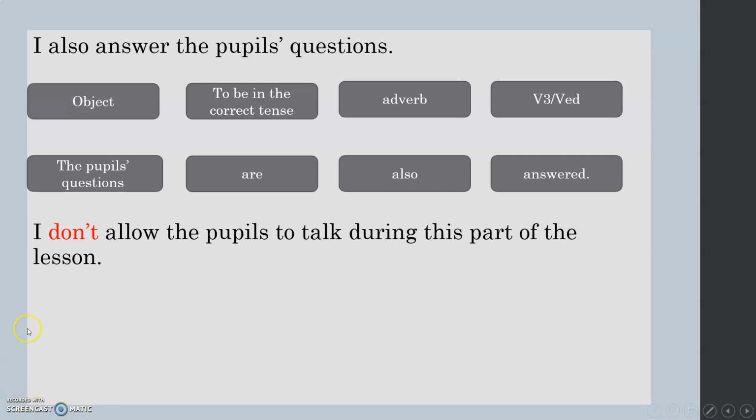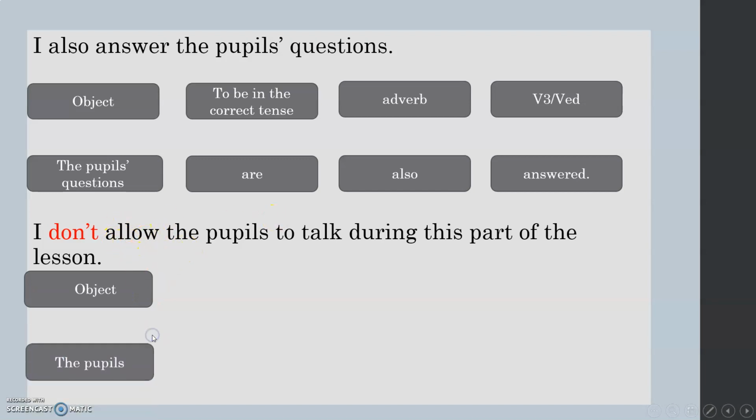Let's look at a sentence in the negative. I don't allow the pupils to talk during this part of the lesson. Again, we'll start off with the object, the pupils. It comes after the verb. Now, I've got don't allow. That means it's negative. It also means that it's in present simple, right? Don't allow is present simple.